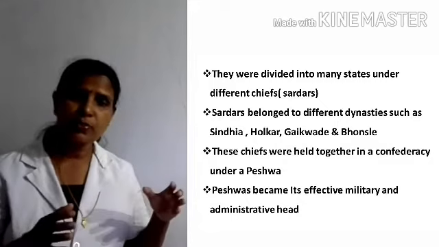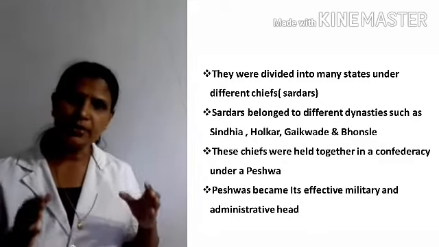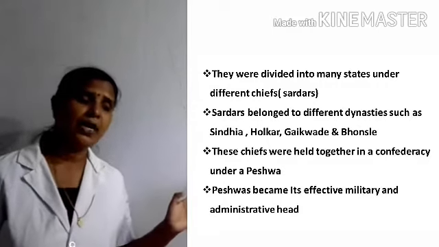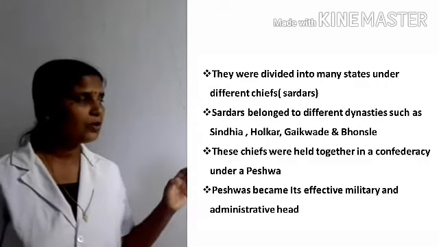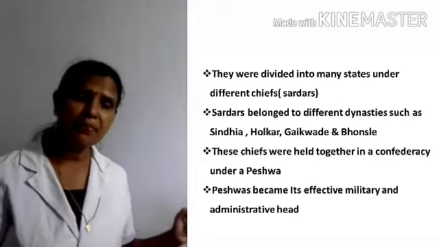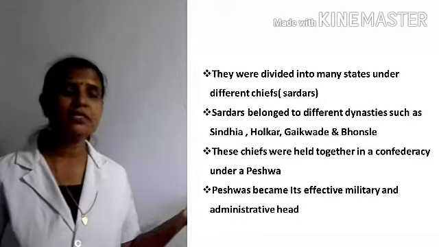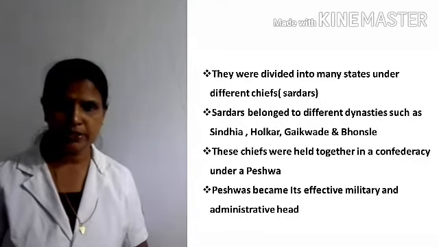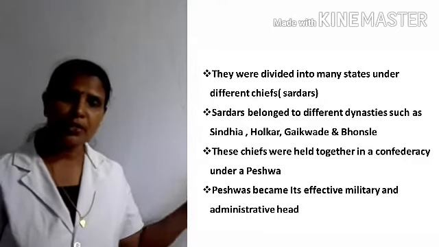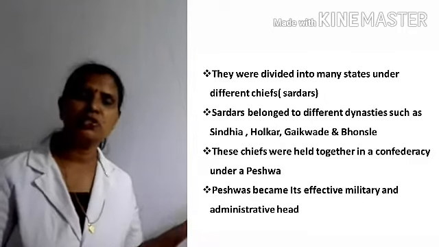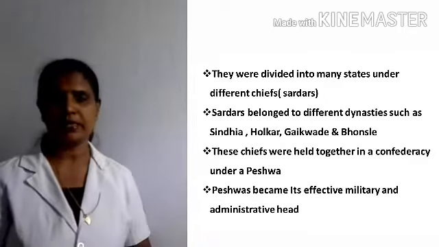Understood? These were the different states ruled by the different dynasties, and the chiefs were held together in a confederacy under a Peshwa, and the Peshwa became its effective military and administrative head. The Peshwa, the important minister, started to look after the military and administrative affairs of the Marathas.